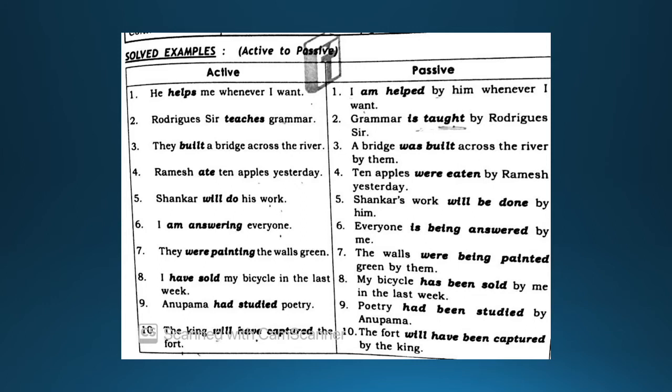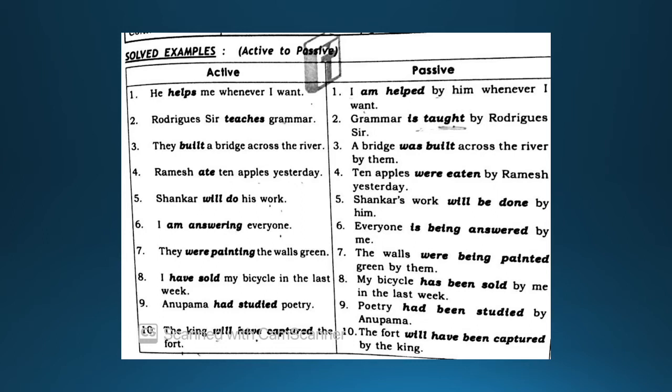Remember the rule, swap, and after swap is what? That is add to be verbs, then past participle of the verb, and the last one is preposition by. Okay, now let's look at the last two sentences over there. Anupama had studied poetry. Poetry had been studied by Anupama. Okay, boys.